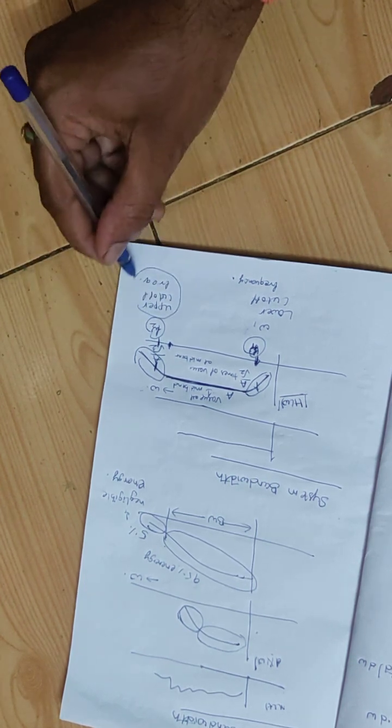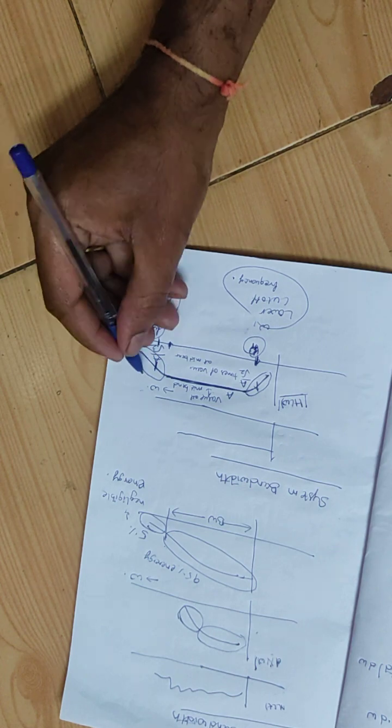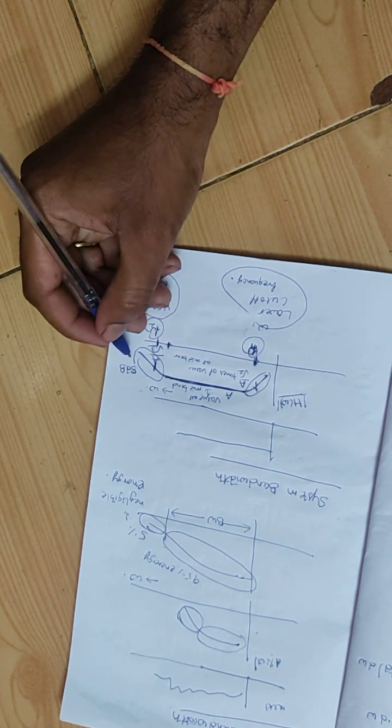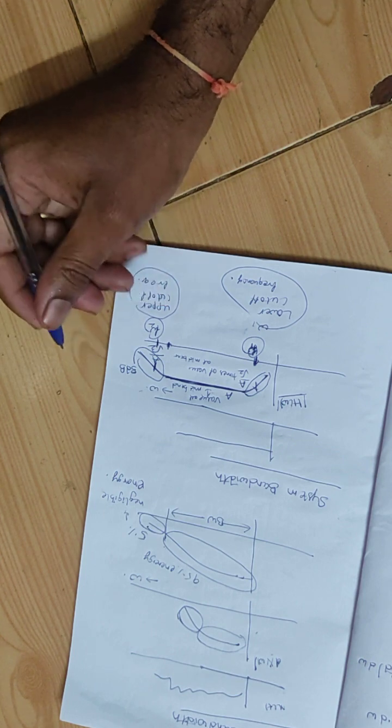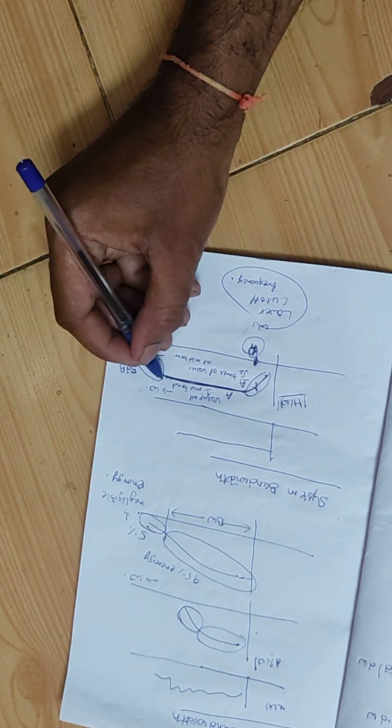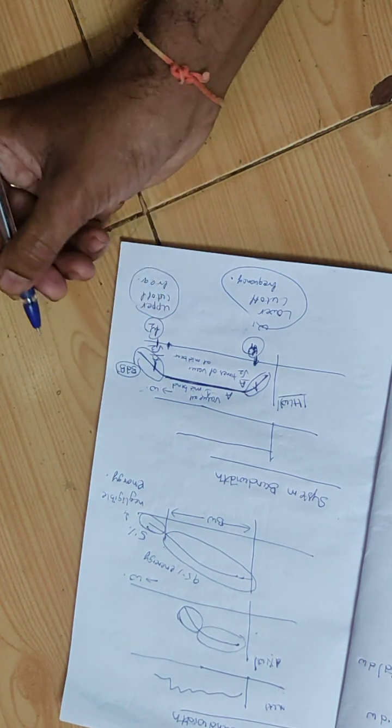These frequencies are also known as 3 dB frequencies, the lower 3 dB and upper 3 dB frequencies. So 1 by root 2 means these are the 3 dB points.